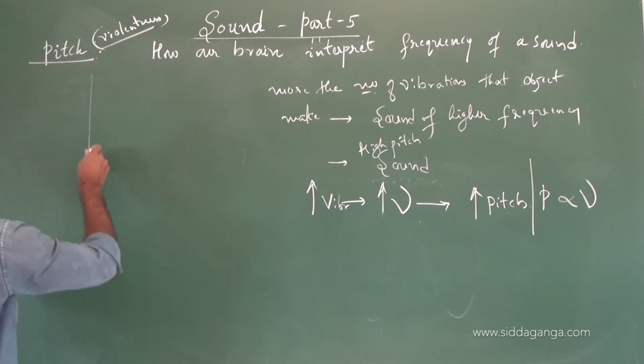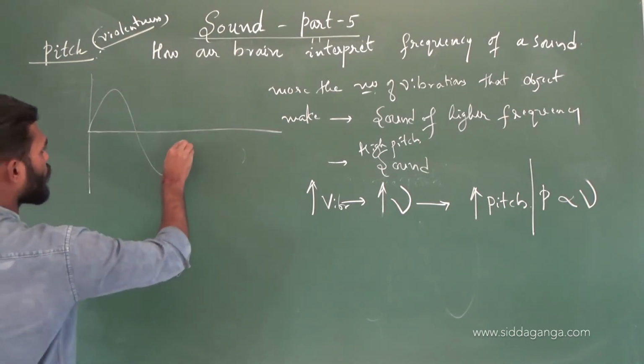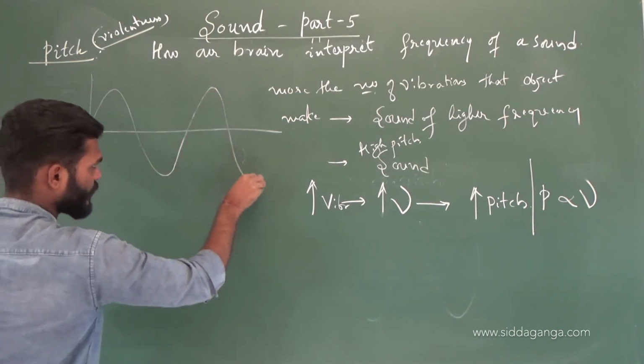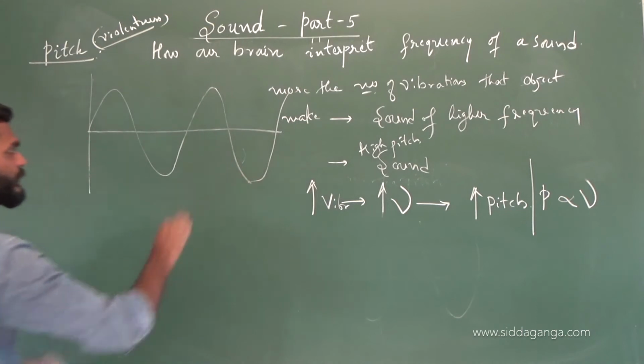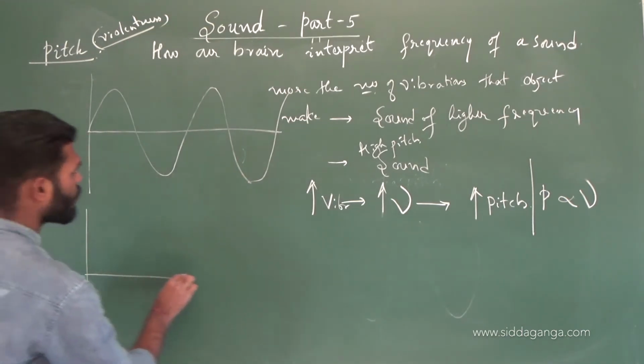So we have two sounds, I represent them in wave form. What are these waves? They represent compression regions and rarefaction regions. Right. We have other sound.